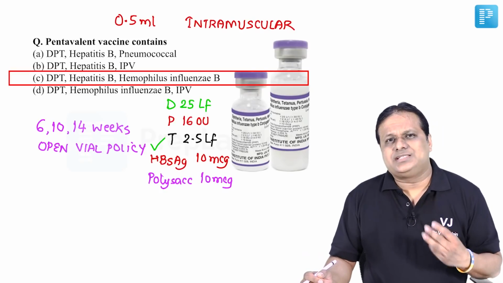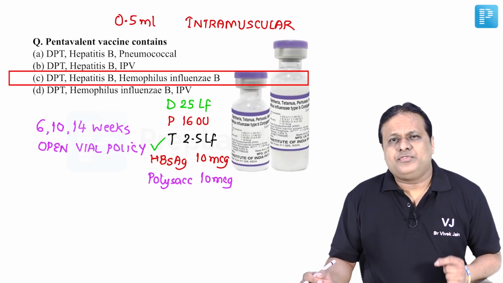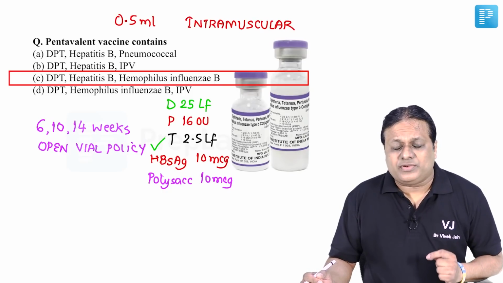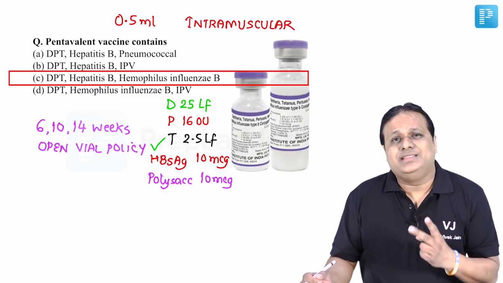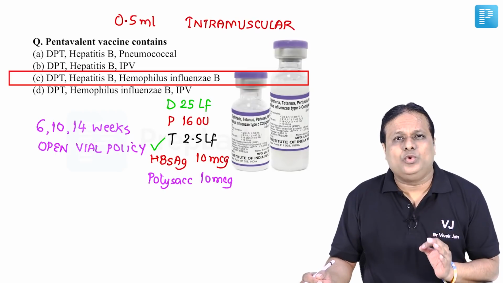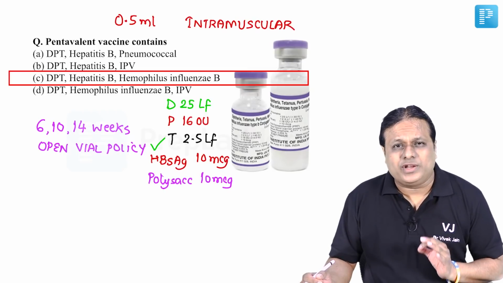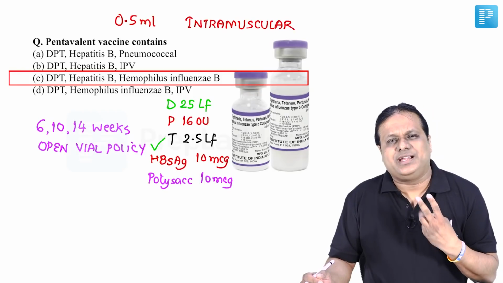Now 3 clinical scenarios I must tell you for future examinations of INI-CT. If an infant has received first dose as DPT, not pentavalent, then in second and third dose also at 10 and 14 weeks, please continue with DPT separately. Don't give pentavalent now. So if pentavalent has to be given, it should be first, second as well as third dose also.